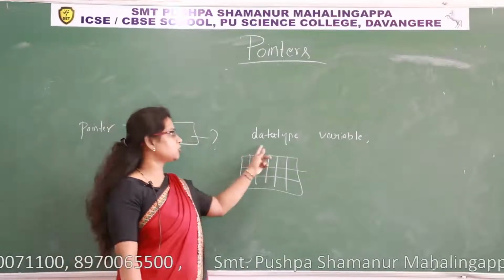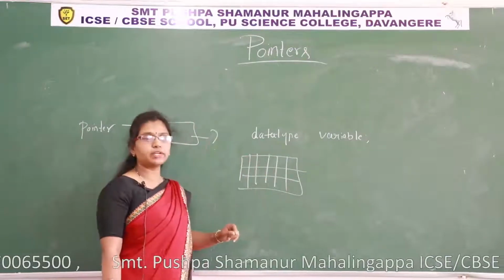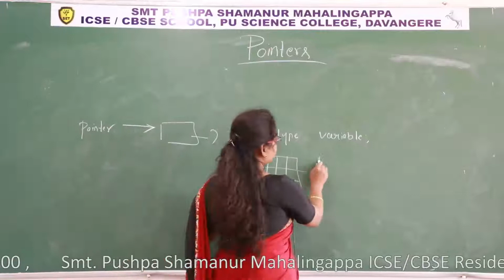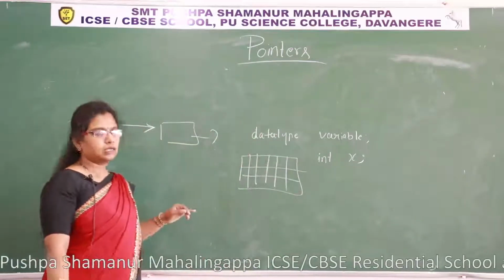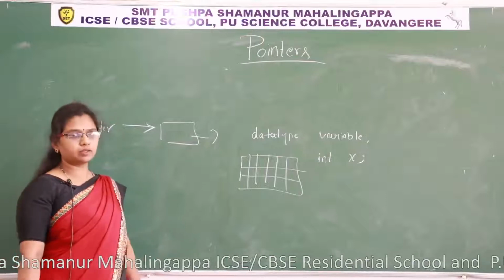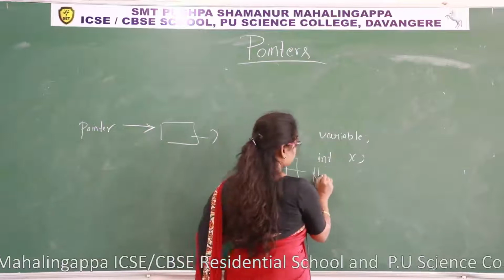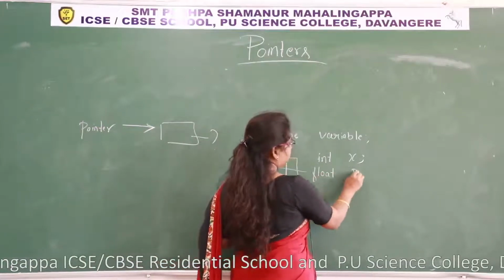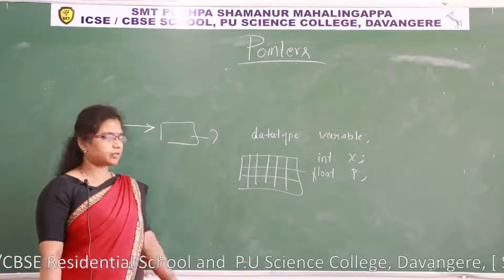By writing a declaration statement. If I want to reserve memory for an integer, I write int x. If I want to reserve a memory location for a floating type value, I write float p. In this way we reserve memory in the RAM.